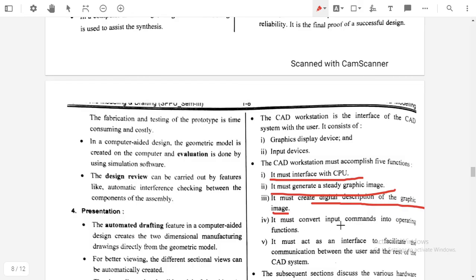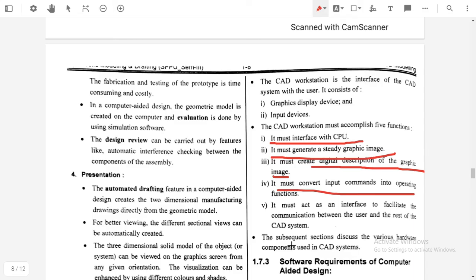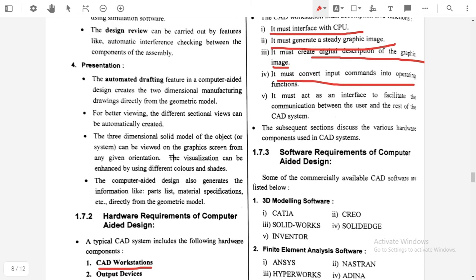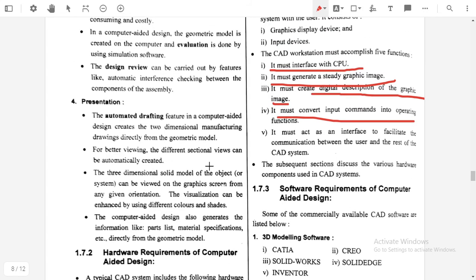It must convert input commands into operating functions, and it must act as an interface to facilitate the communication between the user and the rest of the CAD system. So these are the functions which are required at the CAD station.